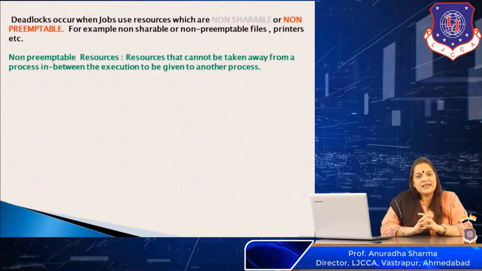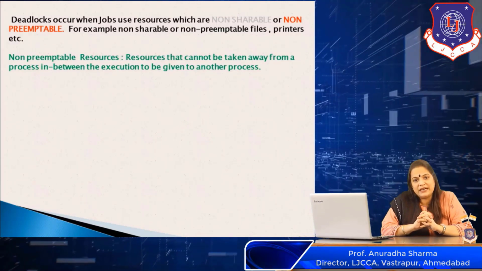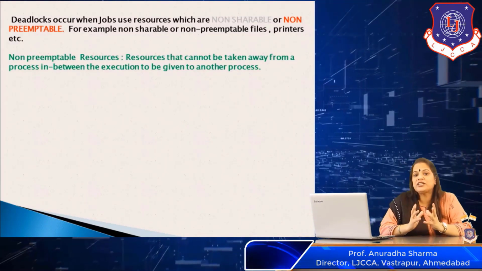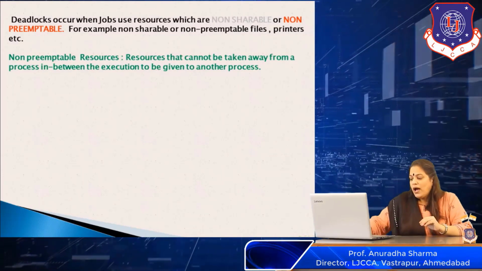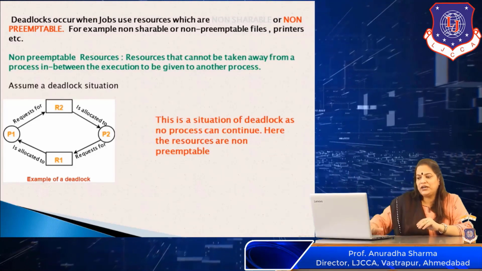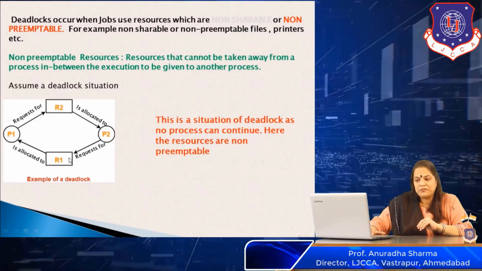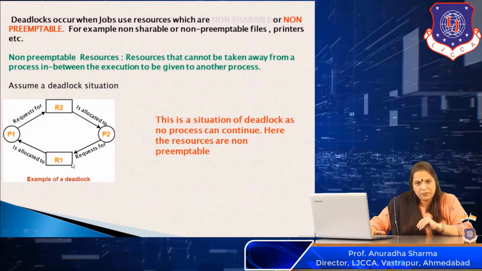Now, the next thing is a non-preemptible resource, which causes a deadlock. A non-preemptible resource is a resource which cannot be taken away in between the execution. If I consider a deadlock situation here, this resource R1 is non-preemptible. That means I cannot take away this resource from a particular process.